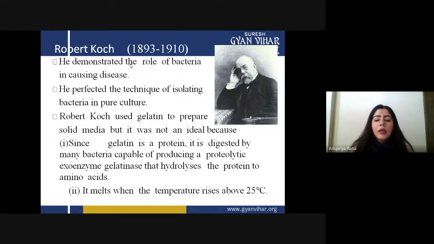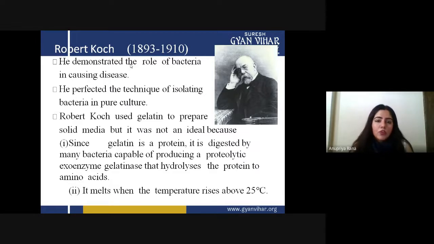Also, gelatin has a very low melting point, about 25 degrees Celsius. Something with such a low melting point always needs to be refrigerated. So gelatin was not a very good culture medium, but it was what Robert Koch used.